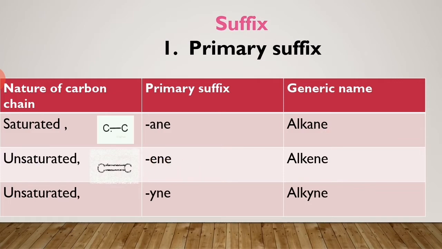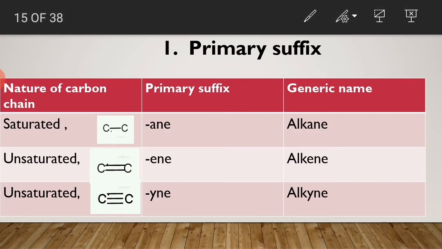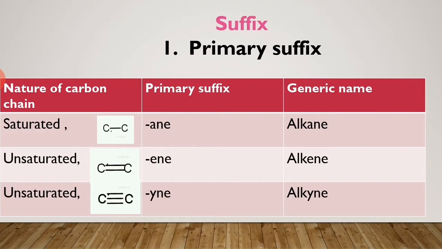If the carbon chain is unsaturated, meaning there is a double bond between the carbon atoms, the primary suffix is ene. So the generic name is alkene. If there is a triple bond between the carbon atoms, the primary suffix is yne. So the generic name is alkyne.